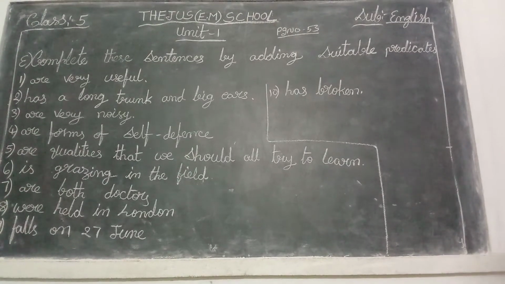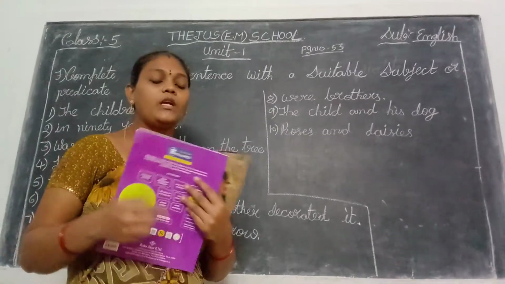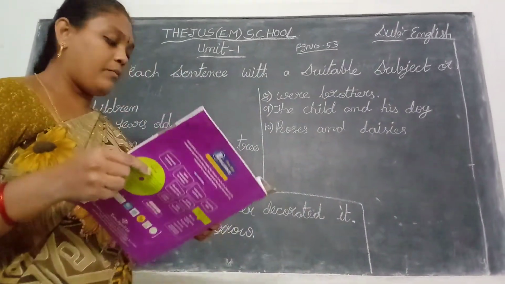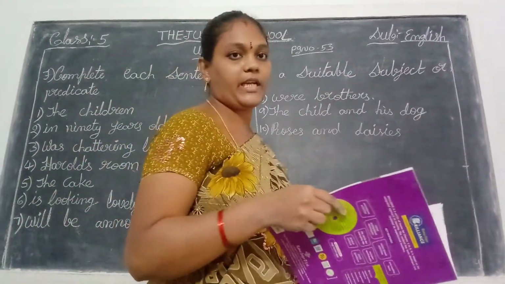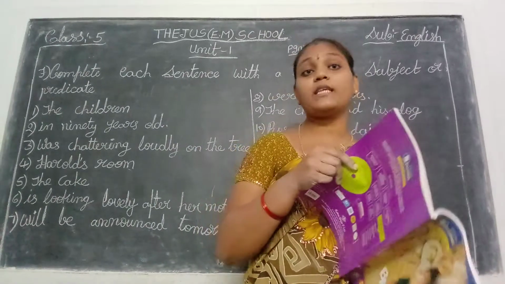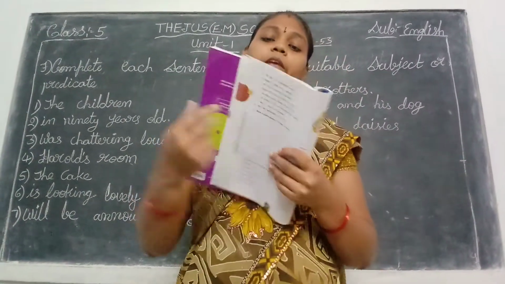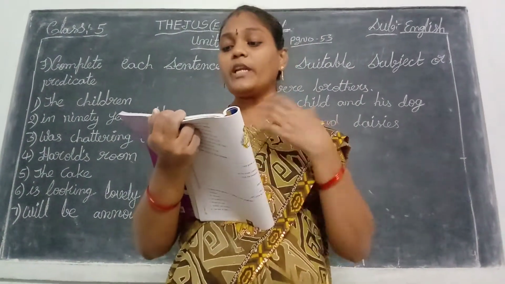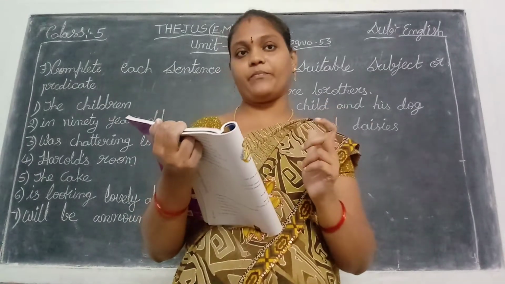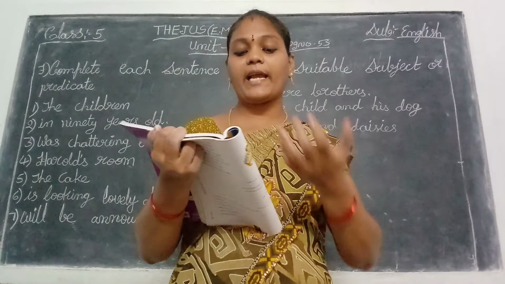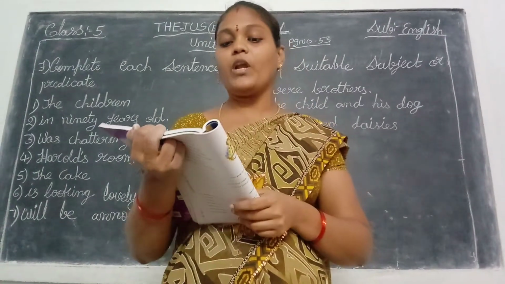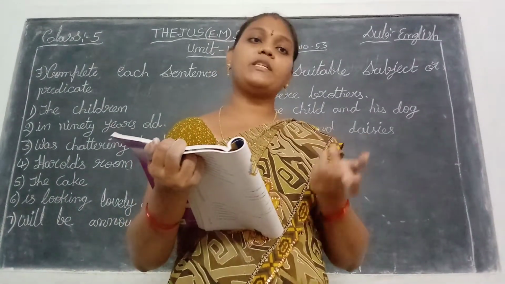Next is F Roman, children. Before, in D and E Romans: D Roman, you write the subjects; E Roman, you write the predicates. But in F Roman, you write the subject and predicate also. So first one, given the predicate, you write the subject. Like second one, third one, given the subject, you write the predicates. Like that, 10 are given here. One is the given subject, another one is the given predicate.